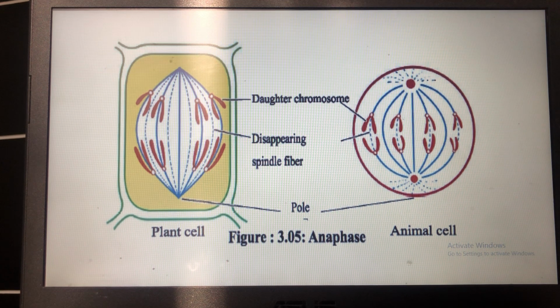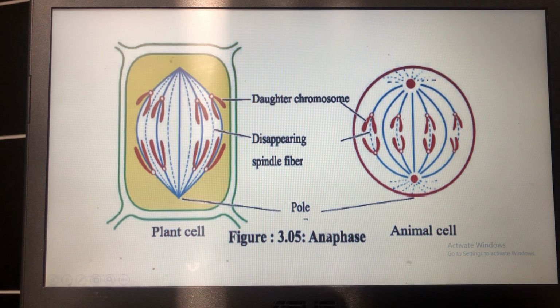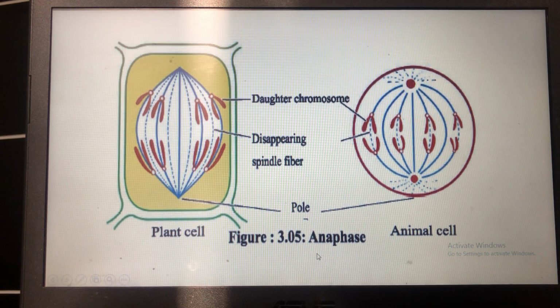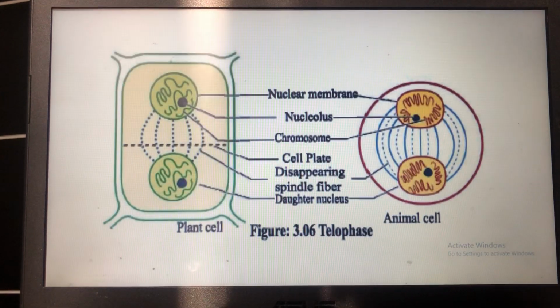At the end of the anaphase stage, the daughter chromosomes are completely pulled apart. They take position at the poles and they start to elongate. And that's when anaphase finishes. When the sister chromosomes reach the respective poles, the anaphase stage finishes and telophase, which is the last stage, starts.